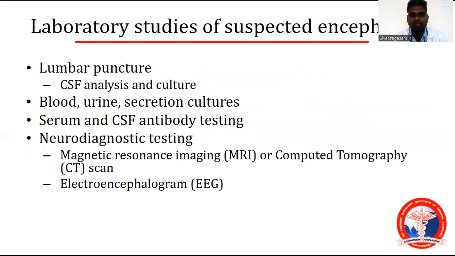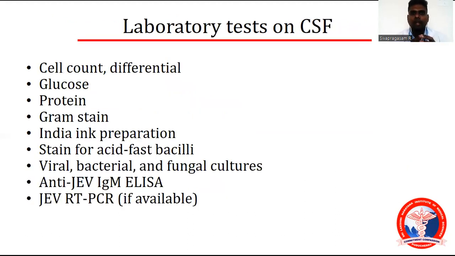Laboratory tests for suspected encephalitis. Remember, in any meningitis or encephalitis which involves CSF or brain, we have to do lumbar puncture, CSF analysis and culture, blood routine and secretion culture, serum and CSF antibody testing, neurological testing, CT or MRI, or even EEG. Laboratory tests on CSF: cell count, glucose, protein, Gram stain, India ink preparation, stain for acid-fast bacillus, this is for TB, viral, bacterial, fungal cultures, and anti-JEV IgM ELISA. This is a test for Japanese encephalitis, and JE RT-PCR if available. This is a more molecular test.